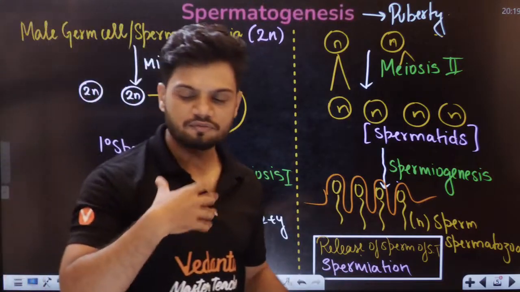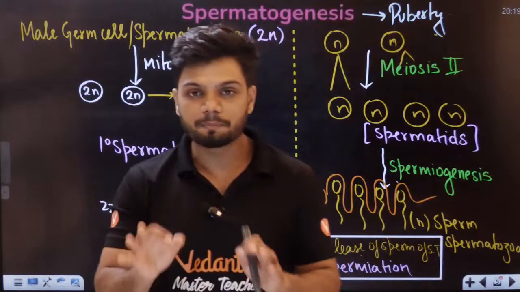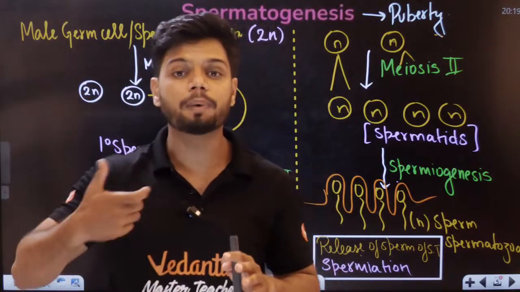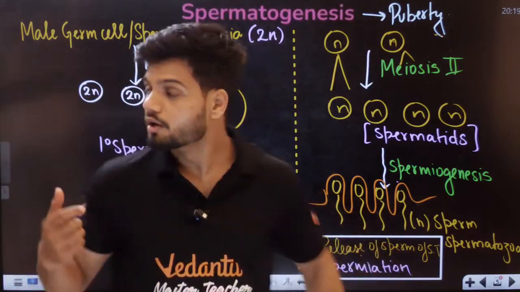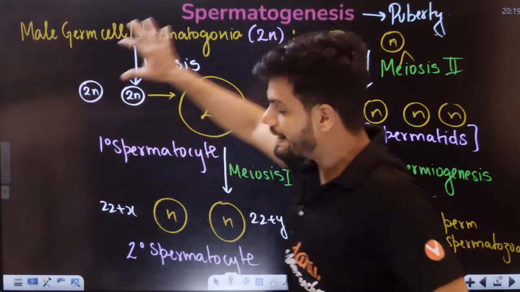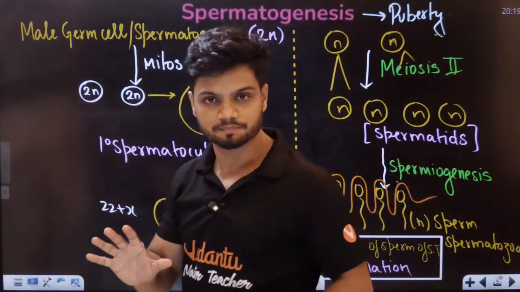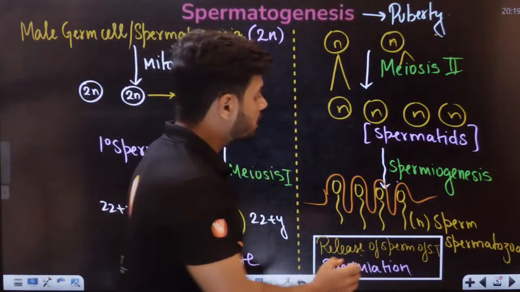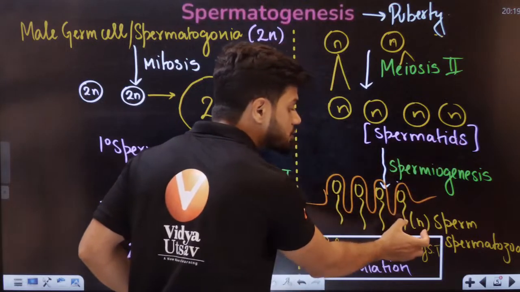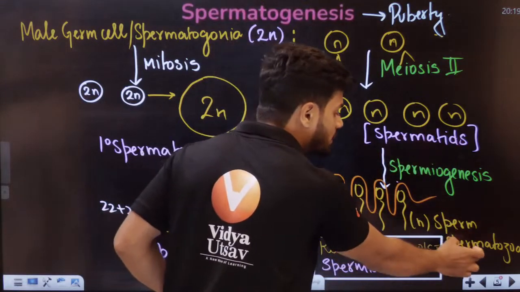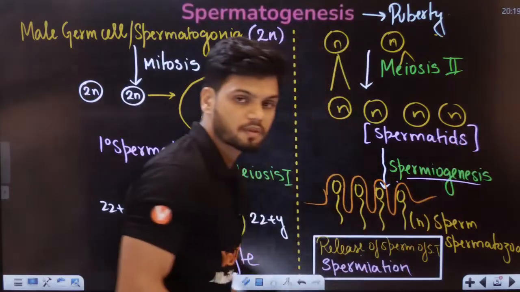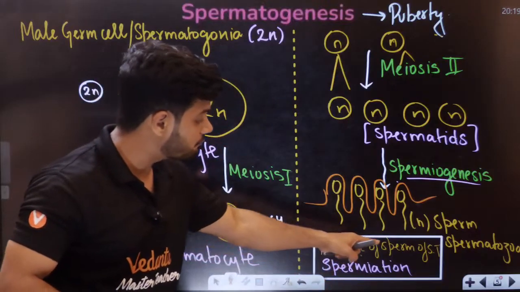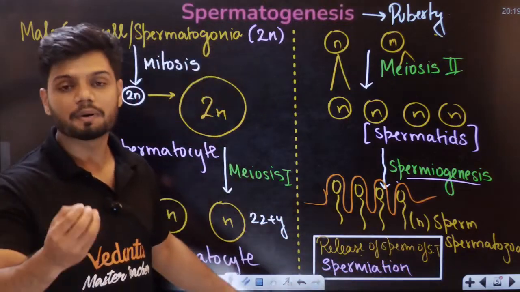Okay, let me define all of them. Define spermatogenesis. Spermatogenesis is a process of how sperms are produced. Sperms are produced from male germ cells. This entire thing is called spermatogenesis. What is spermiogenesis? Spermiogenesis is conversion of spermatid into sperm. Spermatid into sperm or spermatozoa is called spermiogenesis. What is spermiation? Spermiation is release of sperm from the seminiferous tubule. That is called spermiation, students.